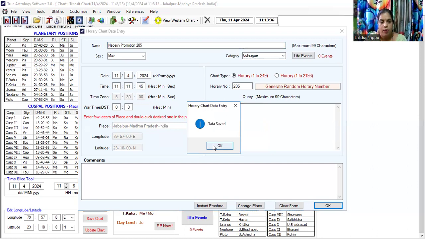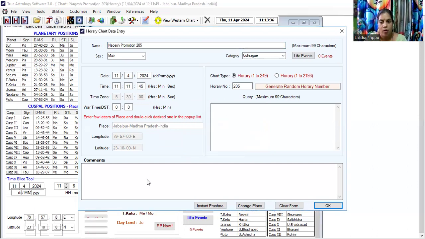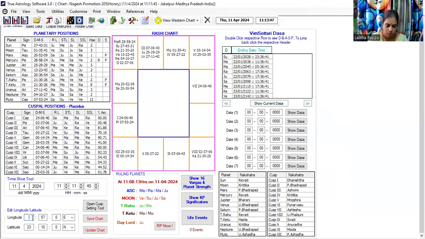Now the next thing that you have to do is change the location, the latitude and longitude positions. By default, this software will have the lat long positions of Jabalpur. You change the lat long positions according to the place where the astrologer is sitting at the time of casting this prashna. This is not to be chosen as per where the querent is. This is as per the location of the astrologer. So this is the prashna chart we have got.